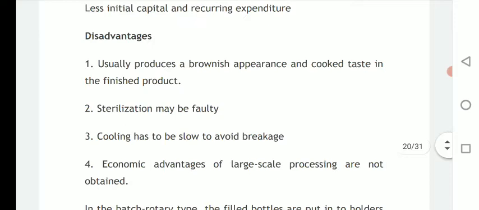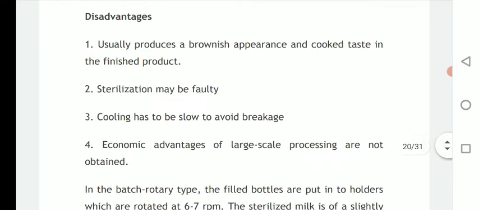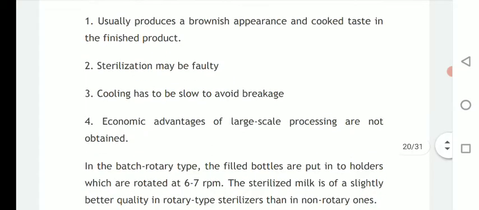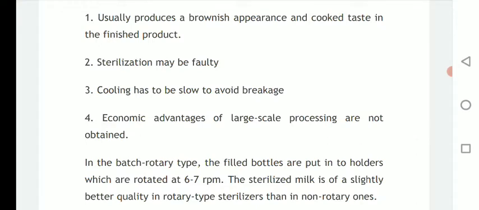Then there are some disadvantages of these processes. Usually it produces a brownish appearance and cooked taste in a finished product, and sterilization may be faulty. The cooling has to be slow to avoid breakage.